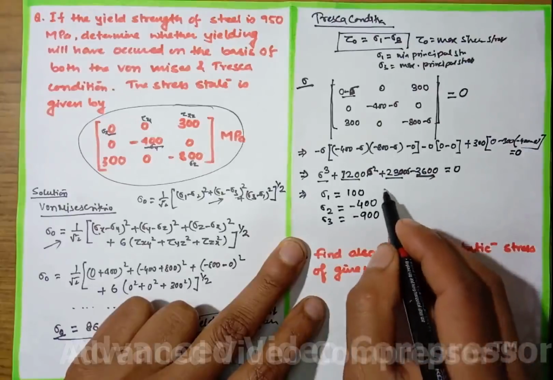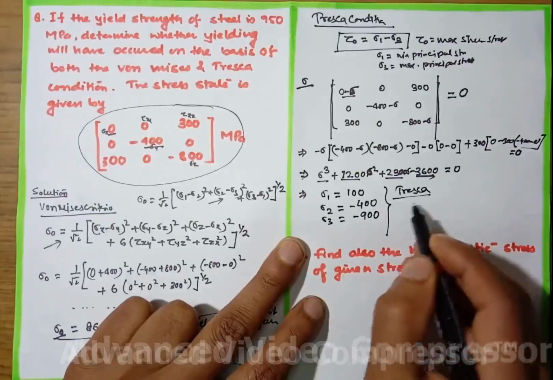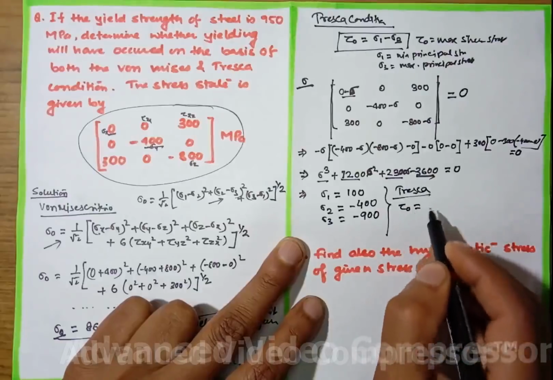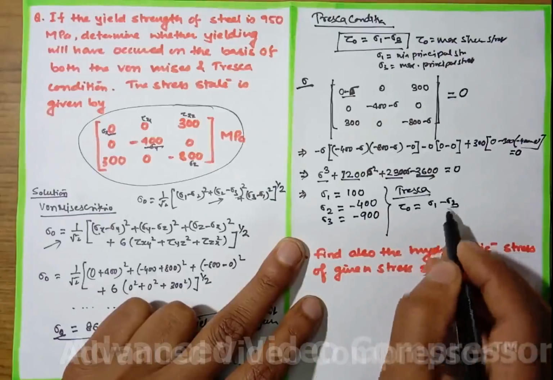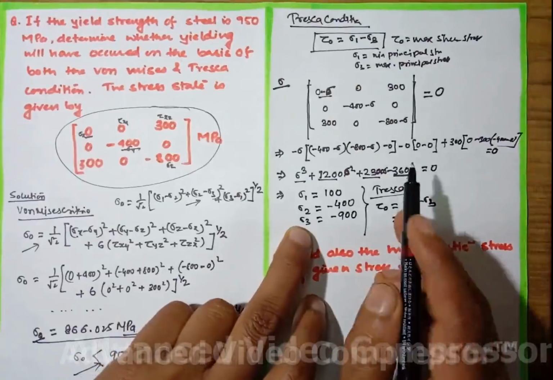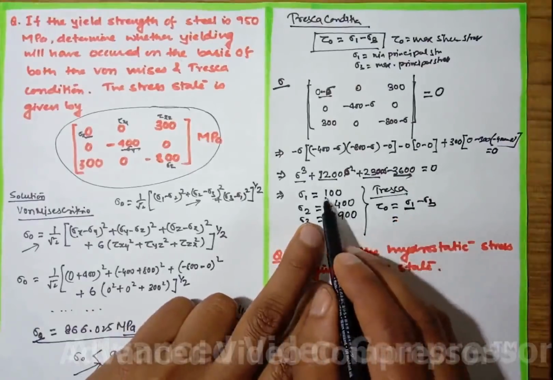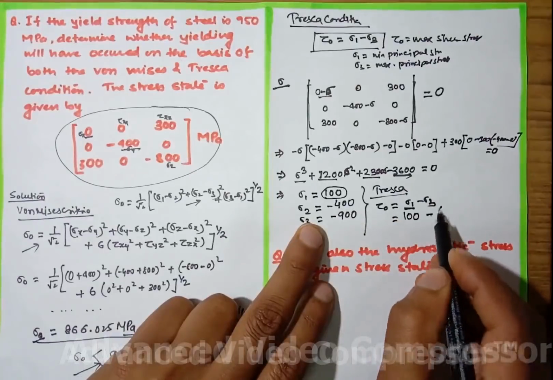Now applying the Tresca condition, it says tau naught equal to sigma 1 minus sigma 3. Here sigma 1 is the maximum principal stress, which is 100, and minus 900 is the minimum principal stress.